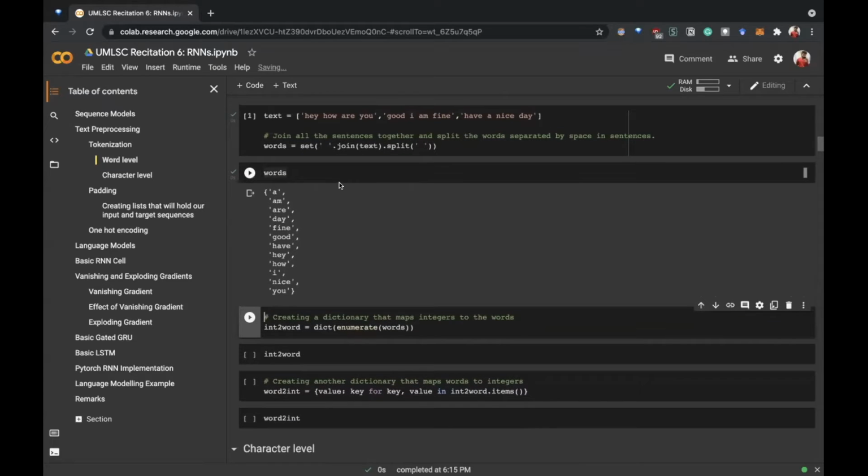Now we convert to two dictionaries. One dictionary maps integer to a word, and the other dictionary maps a word to an integer. So when we are inputting our data to the model, we need this word to int dictionary. And then when we get an output, we want an output as a word, so we will map that integer to word.